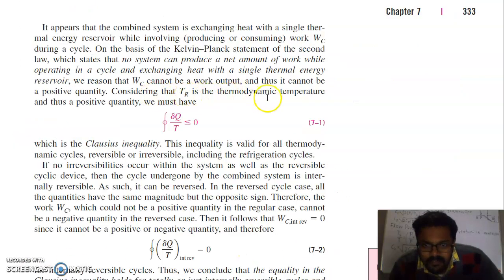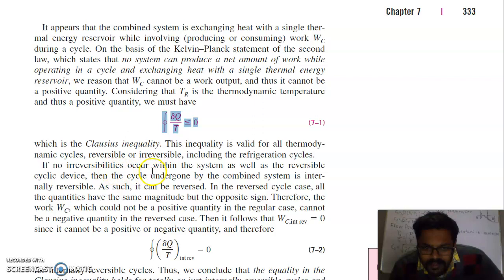Considering that TR is a thermodynamic temperature and thus a positive quantity, we must have this condition that the cyclic integral of del Q by T is less than or equal to 0, which is called the Clausius inequality. This inequality is valid for all thermodynamic cycles, reversible or irreversible, including the refrigeration cycle.